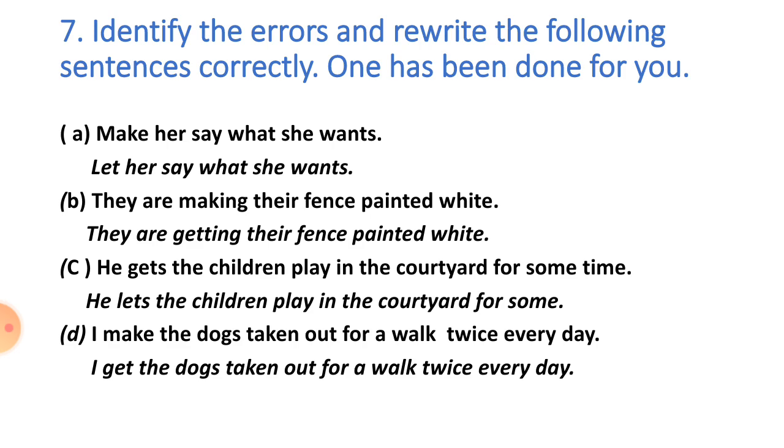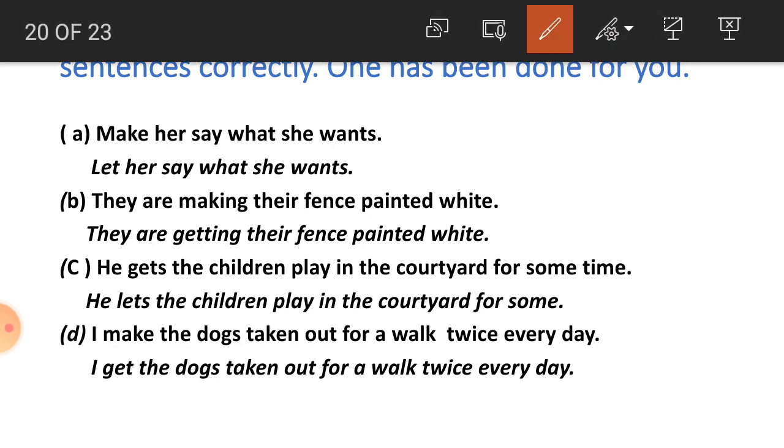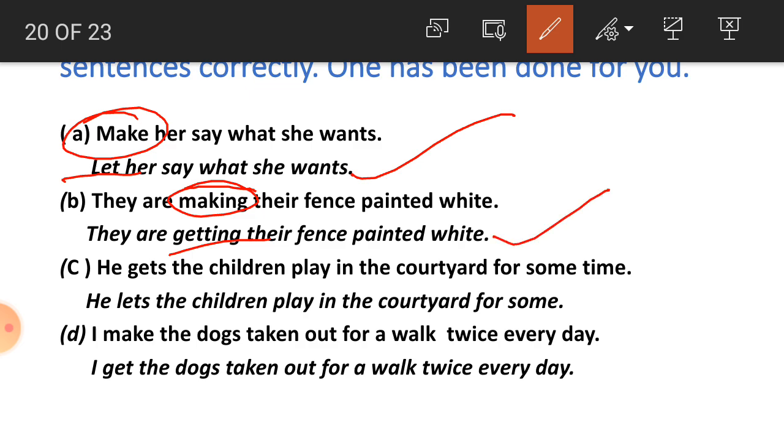Now the last exercise here: identify the error and rewrite the following sentence. Student, in each sentence there is one error, so we have to find it. Make her say what she wants. So student, make is the wrong causative verb here. What will be the correct one? Let. Let her say what she wants. Next one, student, they are making their fence painted white. So making is the incorrect causative verb. What will be the correct one? Getting. They are getting their fence painted white.